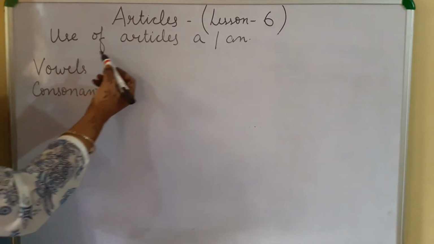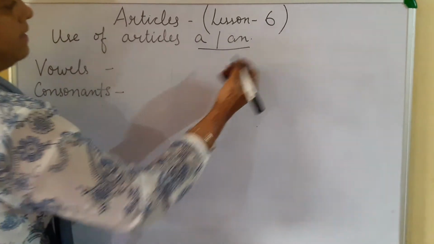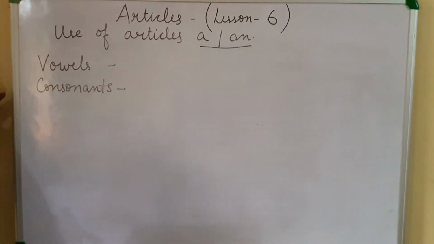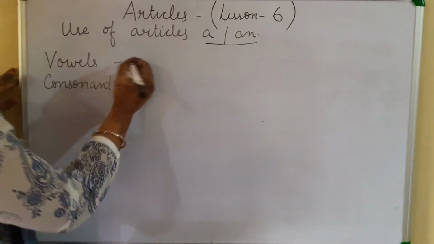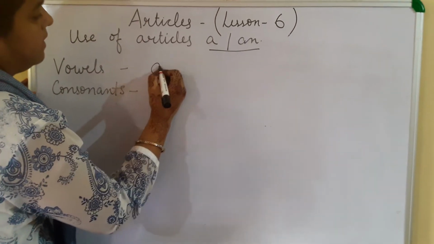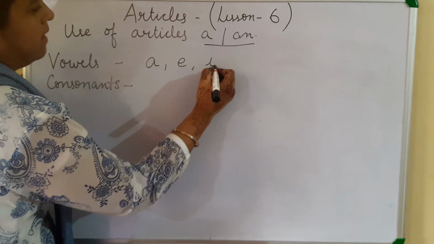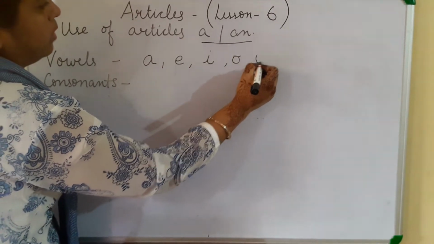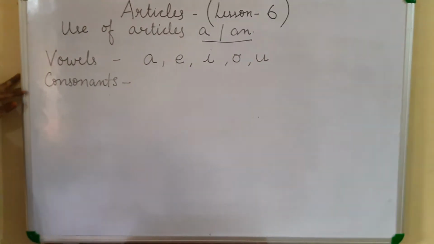Now we'll learn about the use of articles a and an. This you have been studying since standard 1. What are vowels? They are a, e, i, o and u. And what are consonants?